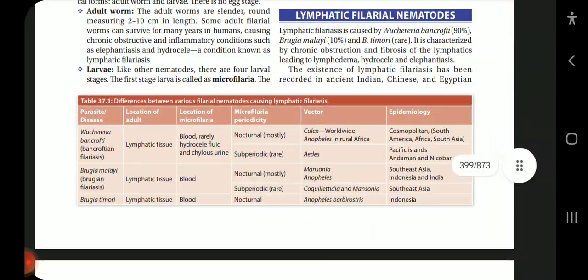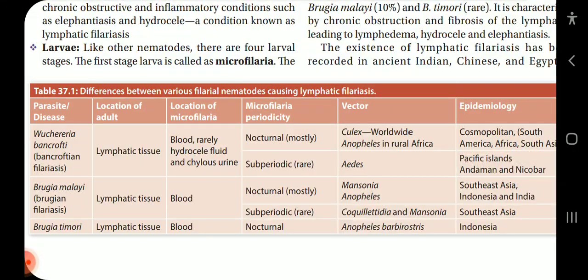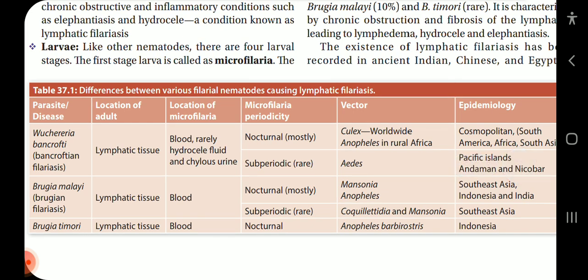Now let us see the differences between various filarial nematodes causing lymphatic filariasis. First of all, Wuchereria bancrofti, or Bancroftian filariasis. The adult location is lymphatic tissue, and microfilaria are in blood, rarely hydrocele fluid and chylous urine.